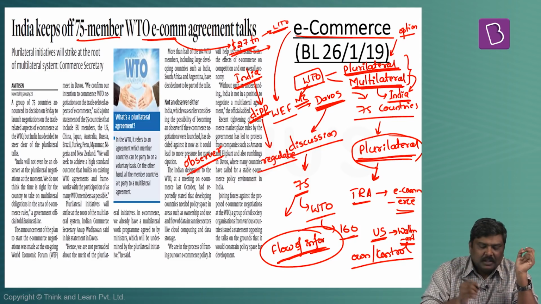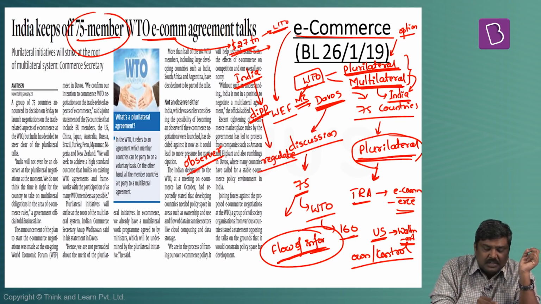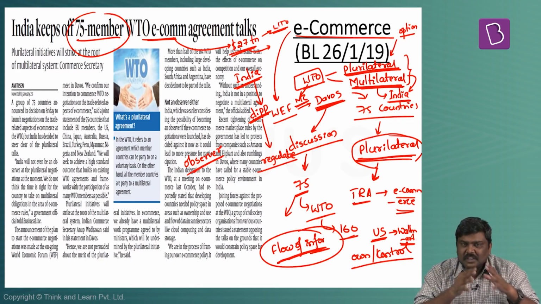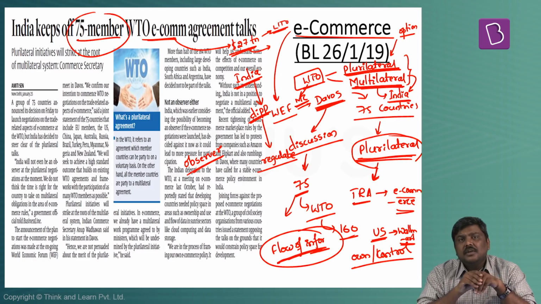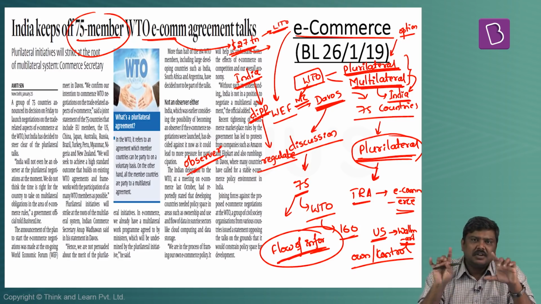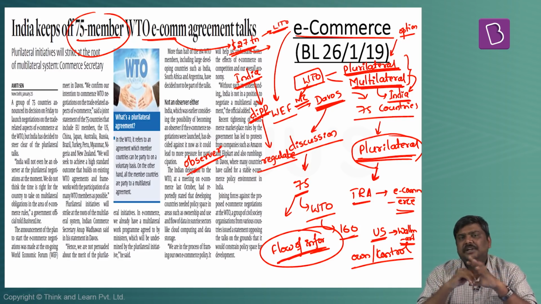Earlier, in the proposal to have negotiations in the e-commerce sector, the Government of India had basically stated that it is thinking of becoming an observer country. But when this particular proposal was laid out in the Davos discussions, the Indian government basically said that neither does it want to become a member of this discussion, nor does it want to remain as an observer. It wants to stay away from any kind of discussion related to the e-commerce sector under this particular plurilateral arrangement.